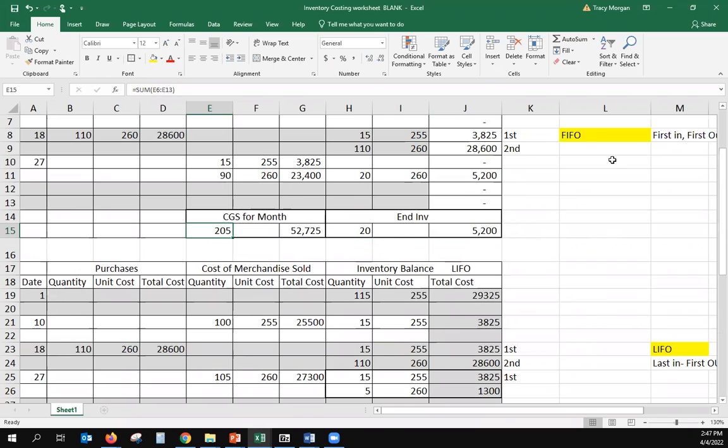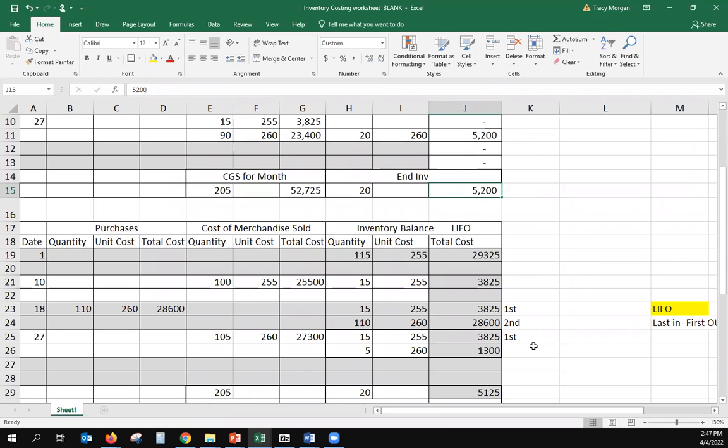Now let's look at the cost. FIFO is first in, first out. That means as soon as you buy something, you're going to put it on that truck as soon as possible. So the earlier units that you buy, the older units, are actually out the door first. If prices are steadily increasing, then the less expensive items are going to be sold first. That means that your cost of goods sold will be less for FIFO, and your ending inventory will be made up of your higher dollar items.